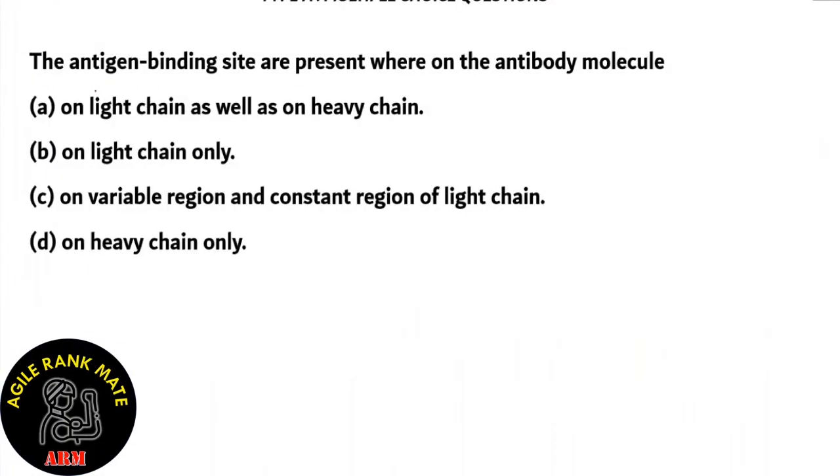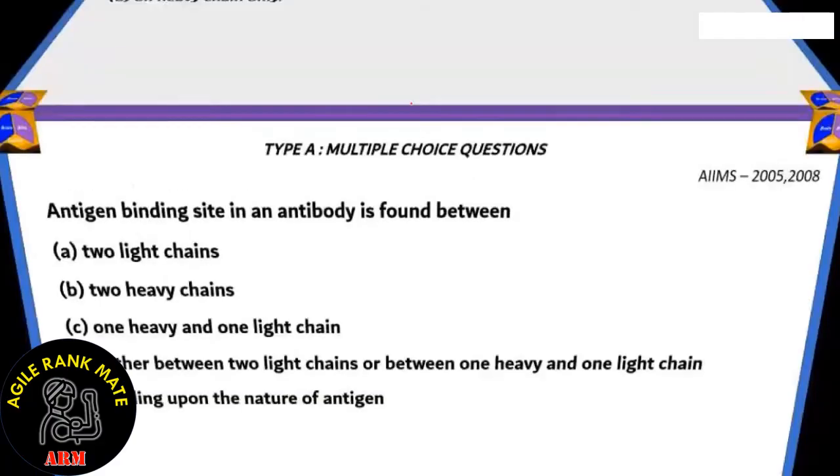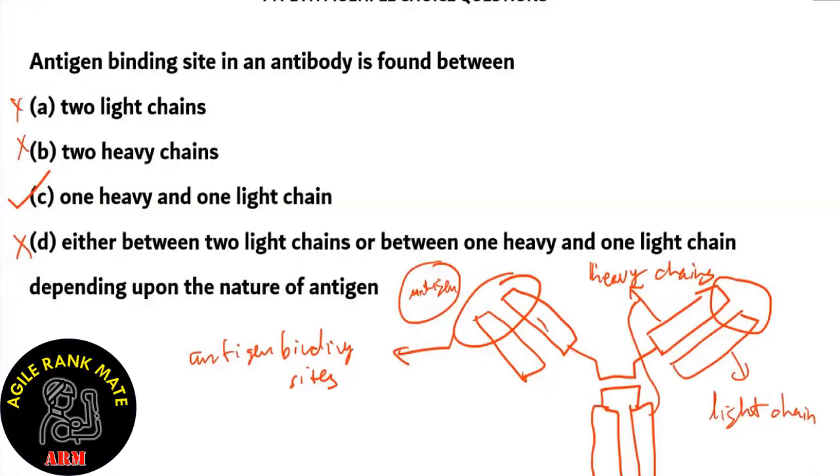This question, the antigen binding sites are present where on the antibody molecule? Again, it's the same question repeated. So we can write option A, on light chain as well as on heavy chain, as the answer. Because if you look at our previous diagram, we see that there is a heavy chain here, there's a light chain here, and the antigen binding site is between them.